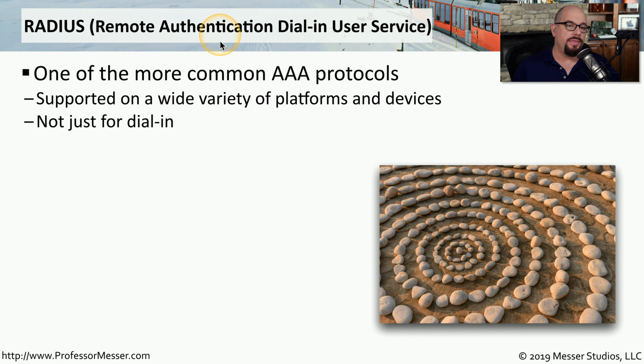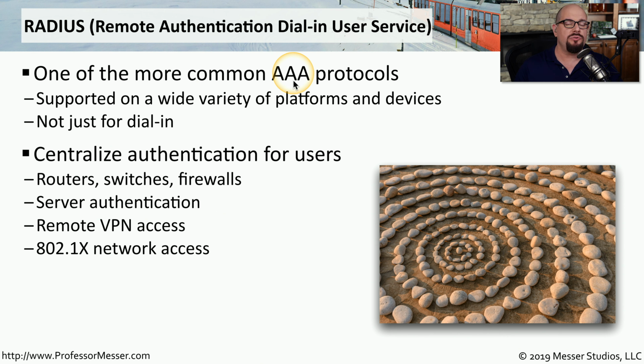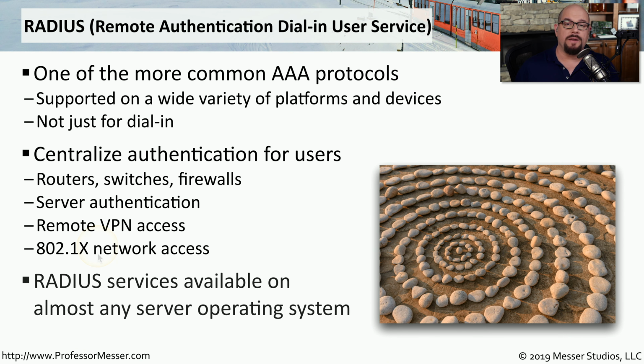RADIUS stands for Remote Authentication Dial-In User Service. And although it has dial-in in the name, this is a very common protocol to use for any type of authentication on a network. It's commonly referred to as a AAA protocol, which stands for Authentication, Authorization, and Accounting. This allows you to centralize authentication on one single server and then have switches, VPN concentrators, or wireless access points communicate and authenticate to that AAA server using the RADIUS protocol. This is very commonly seen on wireless networks that are using 802.1X. You'll find RADIUS is already built into many operating systems and network appliances, making it a very common authentication protocol.